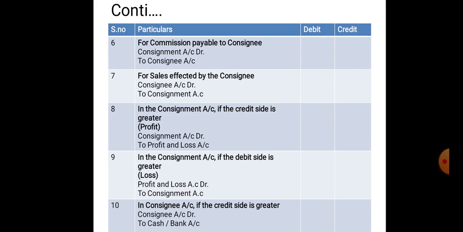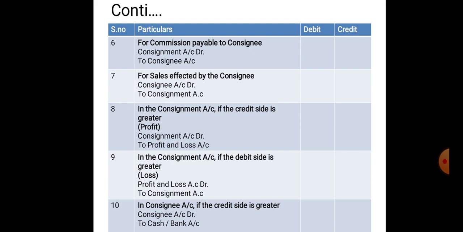The total amount you can merge into one entry, that is consignment account debtor to consignee's account, being the expenses incurred by the consignee and commission payable on gross sale proceeds. For these two, you can merge them and make one entry.